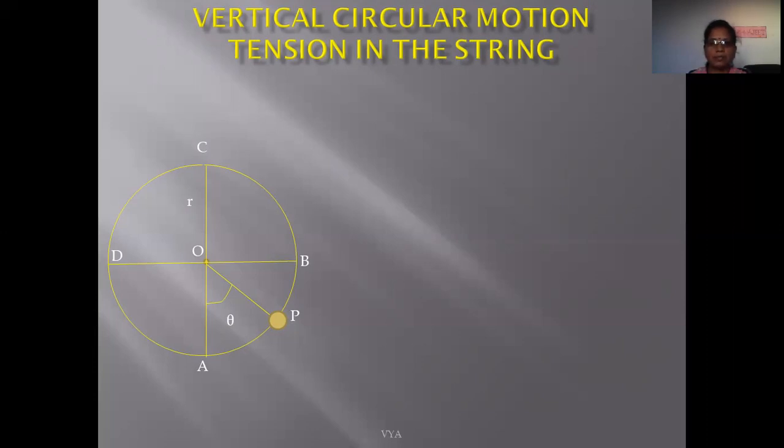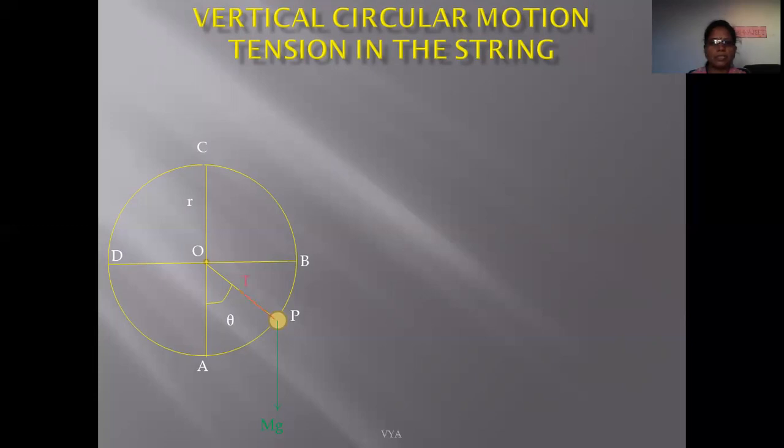For that, we consider the forces acting on this particle at point P. Here we see that the weight mg is acting in the downward direction, passing through the center of gravity. Weight is always acting in the downward direction, and that is indicated by this green arrow.